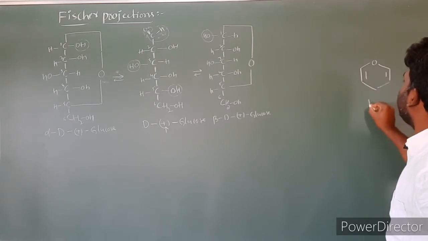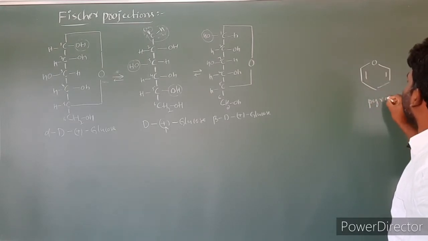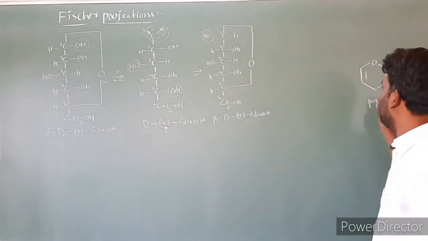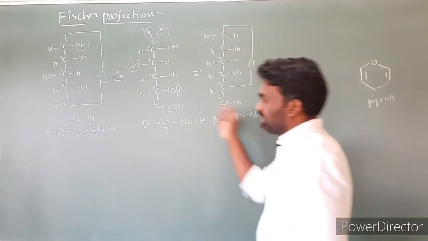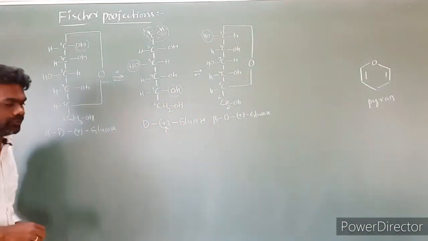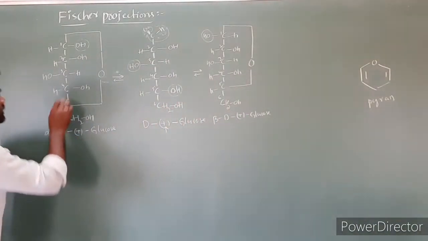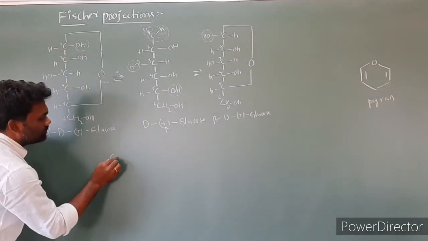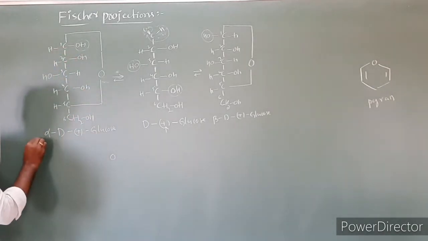This is the pyran. The 6-member ring structure of glucose is in analogy with pyran. So let us write Haworth structures of glucose. First, this structure, the same structure I am taking, and this oxygen I am taking here. So I am writing Haworth structures.